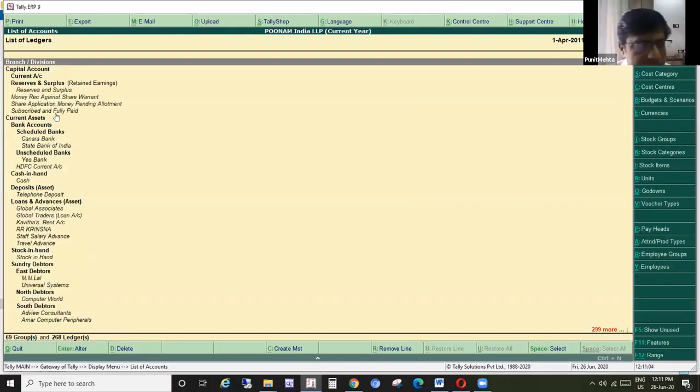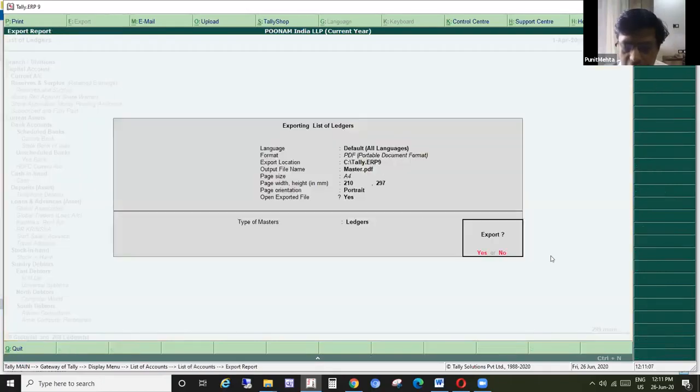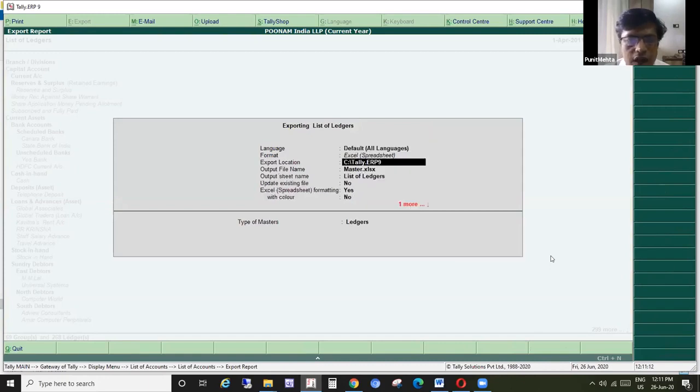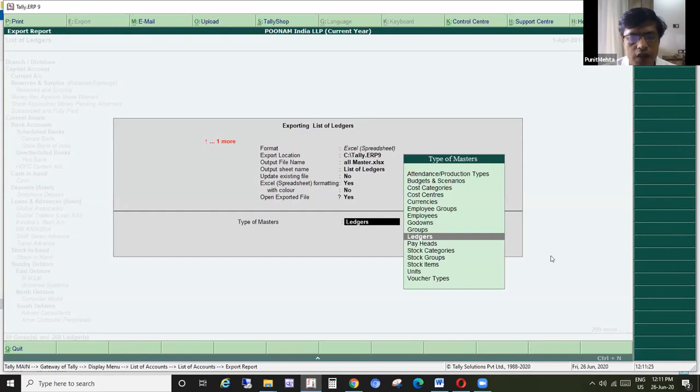Can we export this in Excel? Yes, we can export it as we normally do, by selecting Excel spreadsheet, then putting the export location where you want to export it, and giving the file name. What do we want to export? Do we want to export the employee names?